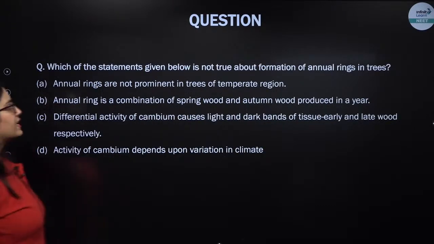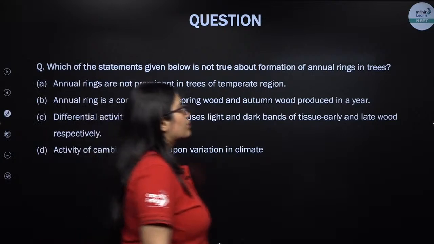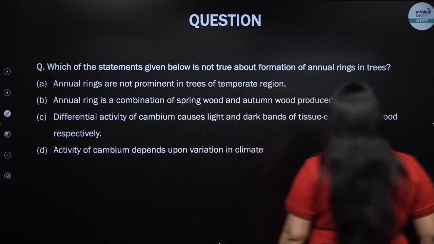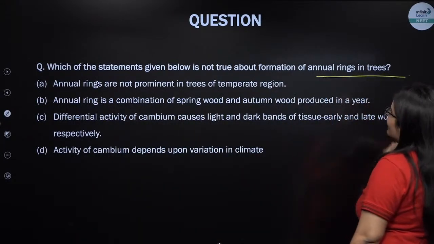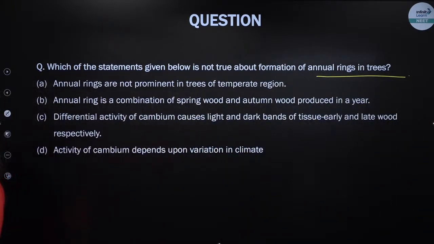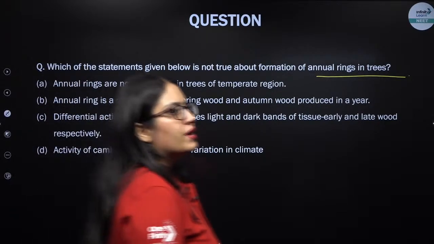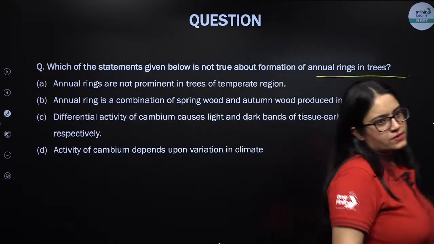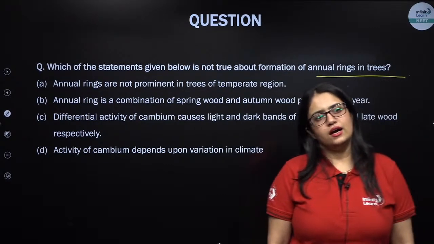Which of the following statements given is not true about the formation of annual rings? Remember, annual rings help in determining the age of a tree. So by counting the annual rings, you can count the age of a tree. Which of the following statements is not true about formation of annual rings? Come on. Gyaneshwar, Neha, Aruna, Shweta, Neha, W.